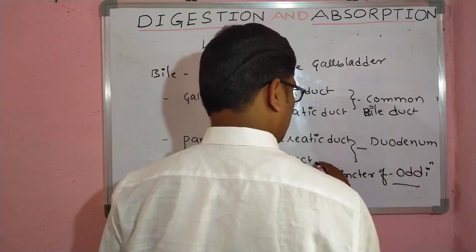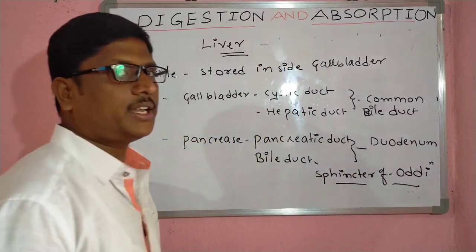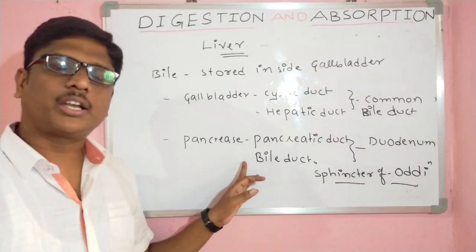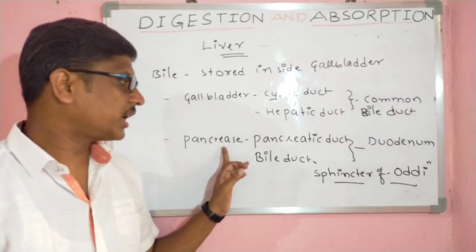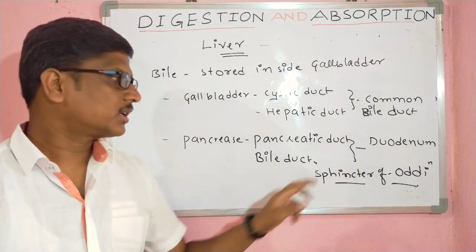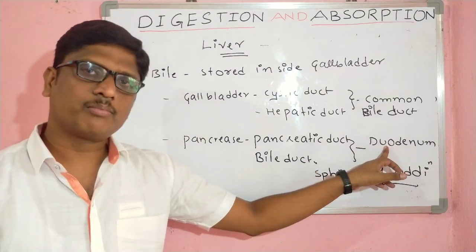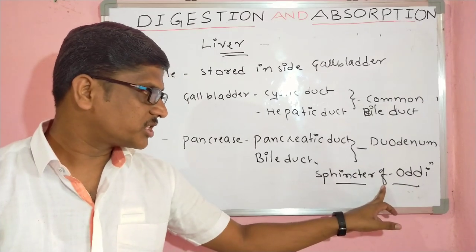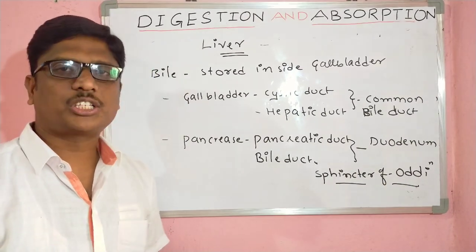This is a previous NEET question. The sphincter of Oddi regulates the secretions of the pancreatic and bile juices. See, the pancreas releases the pancreatic duct, and the liver the bile duct. Commonly, they open into the duodenum, regulated by the specific sphincter called the sphincter of Oddi.